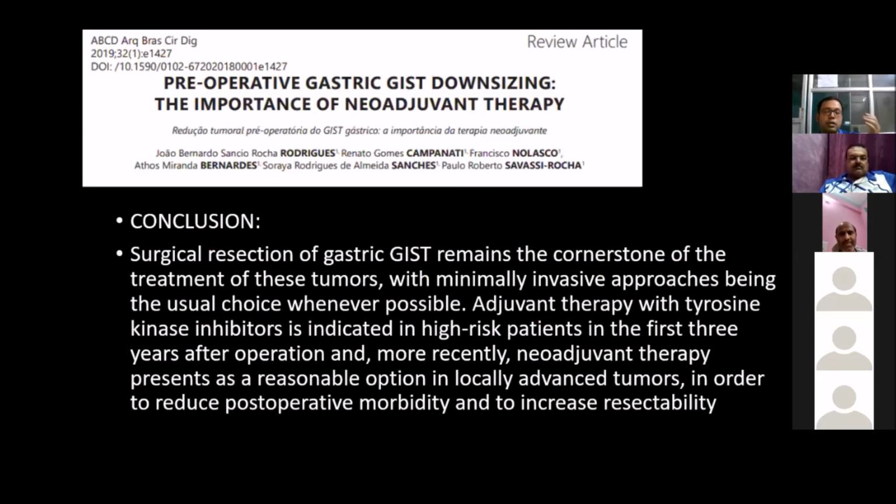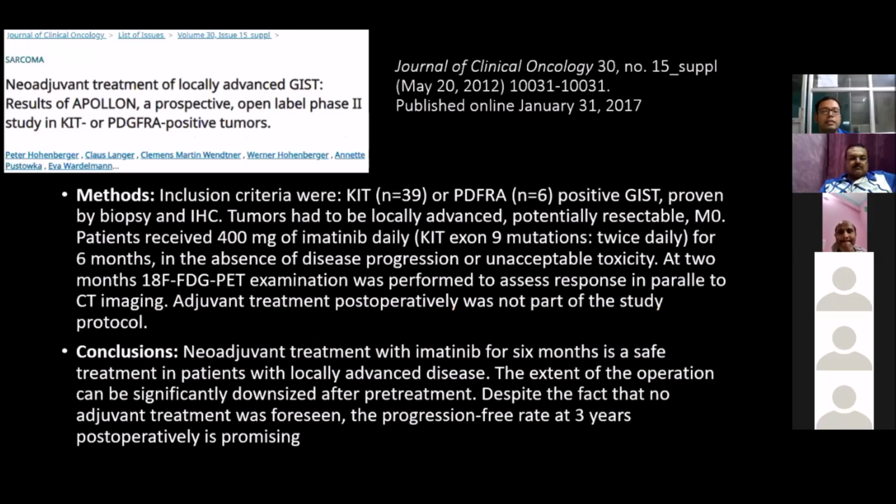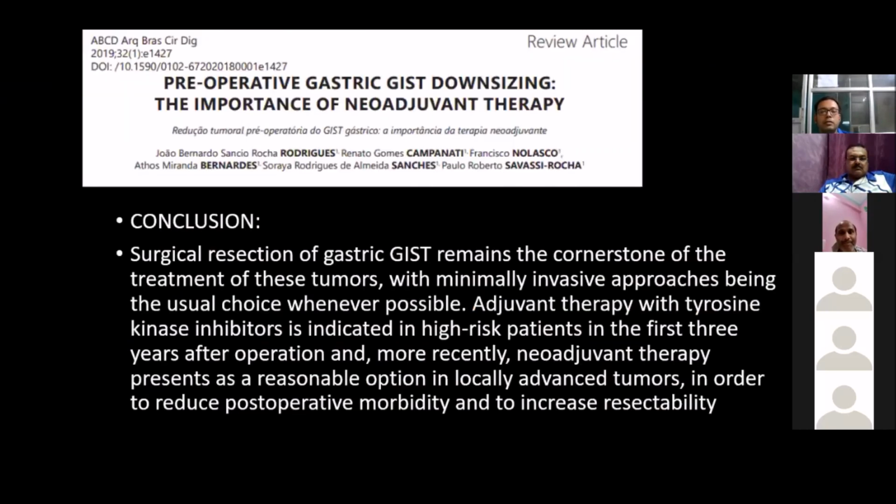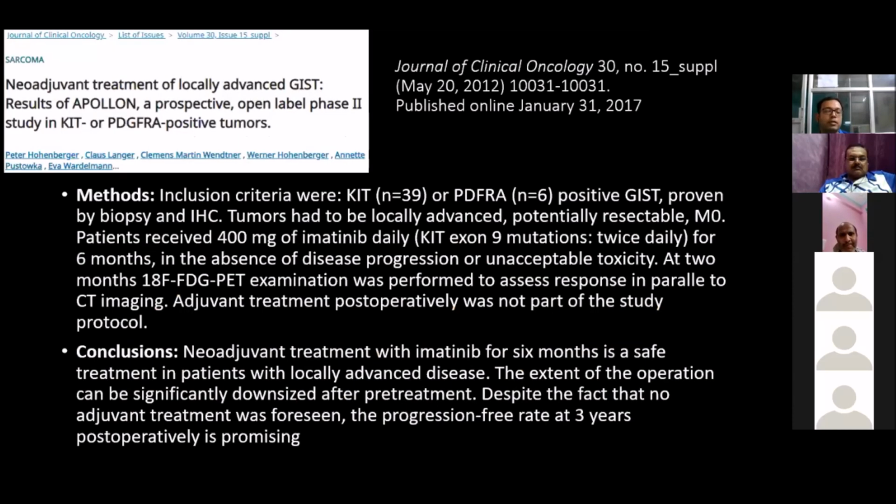It was like the Apollon study. It was a phase 2 study, whereas this Brazilian study. All the studies actually showed that imatinib for 6 months in locally advanced disease as a neoadjuvant therapy has a better response.